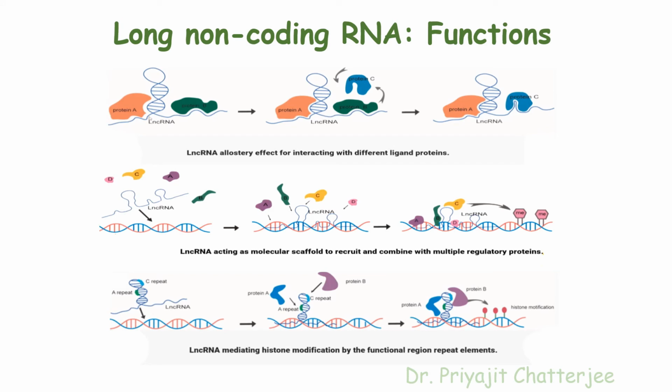The most common functions of long non-coding RNAs are: firstly, they can produce an allosteric effect for the interaction between different ligand proteins. Secondly, they act as a molecular scaffold to recruit and combine with multiple proteins. Thirdly, the long non-coding RNA mediates histone modification by their functional repeat elements.